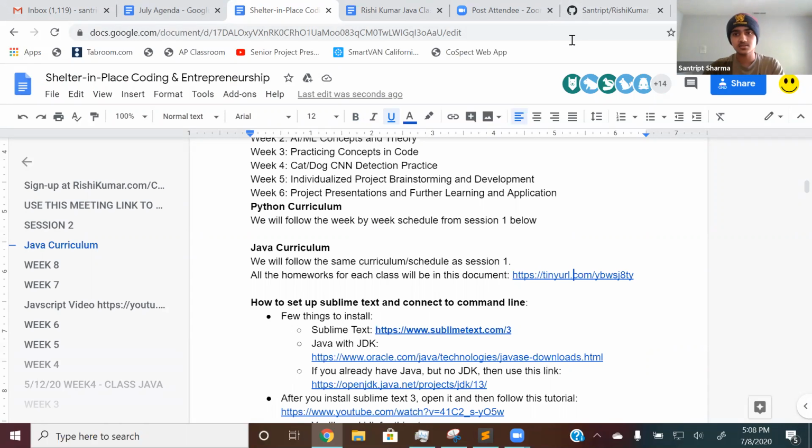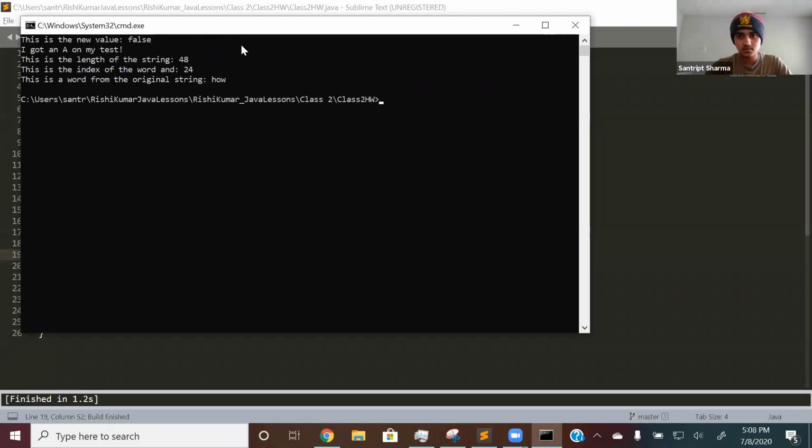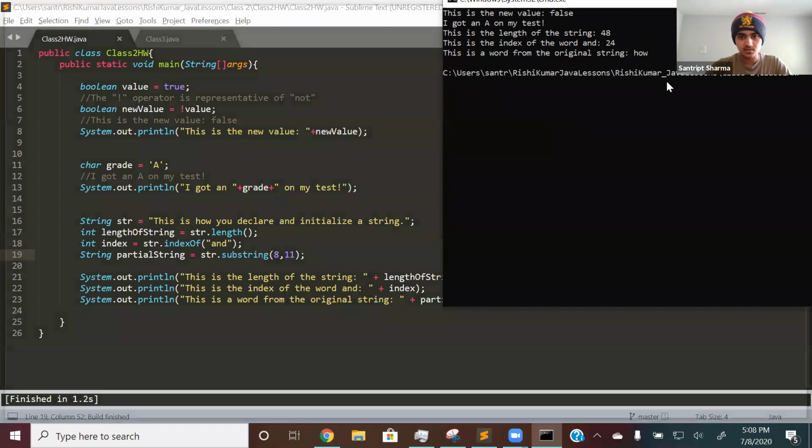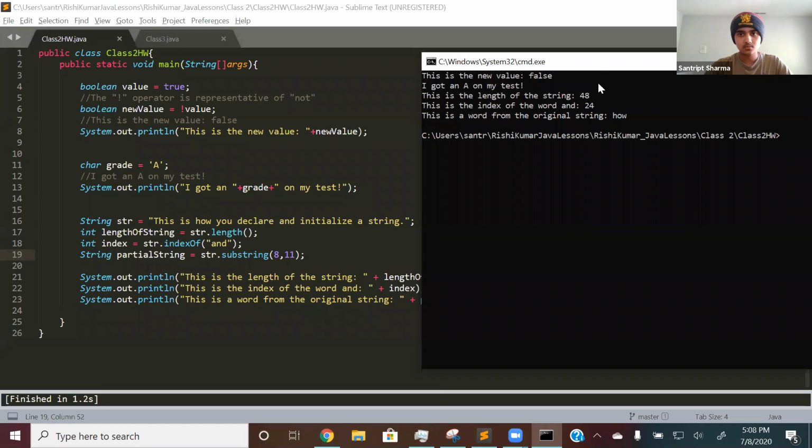All right, so let's start off with the homework from last week. Let me run it real quick. The first thing you had to do is create a Boolean variable. Boolean value is equal to true. So I created a Boolean variable called value and set it to true.